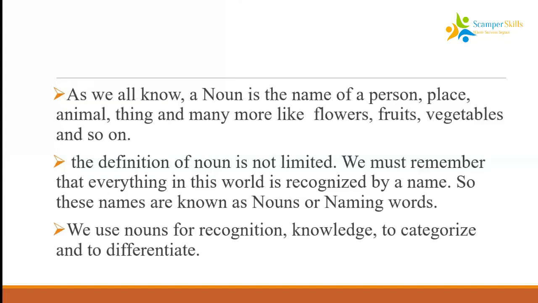And then we need to categorize things. We need to differentiate between people, between animals, between birds, between insects, between flowers, everything else. So we use nouns for recognition, knowledge, and to differentiate.